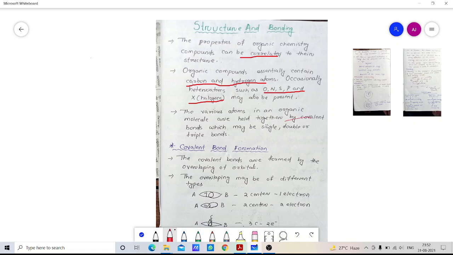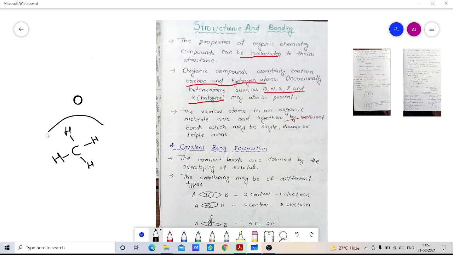Okay, the various bonds which may be single, double. You can take the example of methane. This is an organic compound in which one carbon atom is related with 4 hydrogen atoms, that is CH4. Here is one hydrogen, here also one hydrogen is present, here also one hydrogen present, and here also one hydrogen is present.